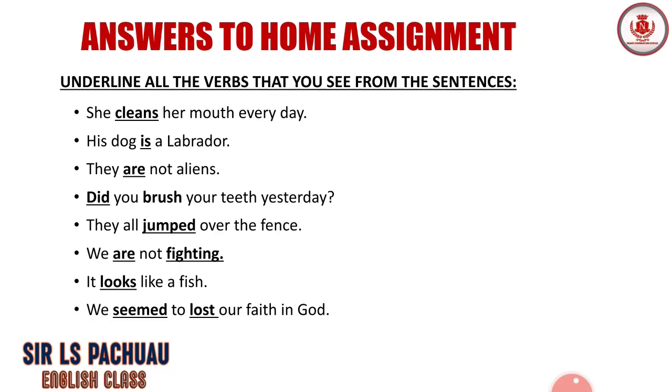Here did and brush will be the verbs. Okay, and this is a question sentence or an interrogative sentence because it's a question. All right, it's a question sentence or an interrogative sentence. They all jumped over the fence. Here we have an action verb called jumped. So here jumped will be the main verb because it involves action. So it's a dynamic verb and here it will serve as a main verb.